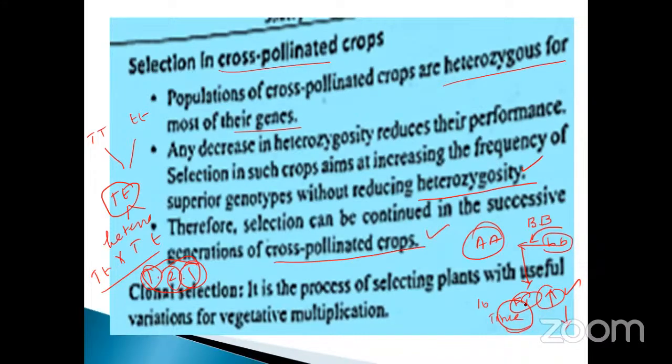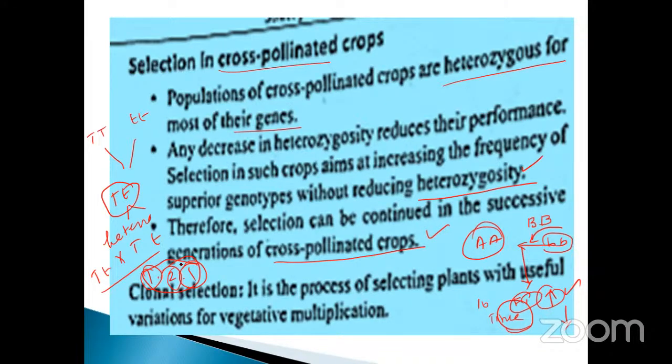Cross-pollinated depression also takes place. Cross-pollinated depressions, that is also very, very important. So when you are going to select cross-pollinated crops, be very careful, my dear. Then only you will get the success of generation. Otherwise, what happens? The inbreeding. What is that? Cross-pollinated breeding depression takes place. It will not get the good result. That is very, very important.